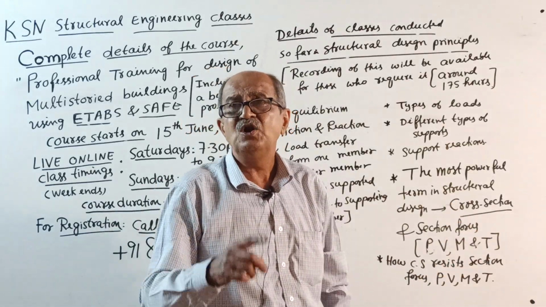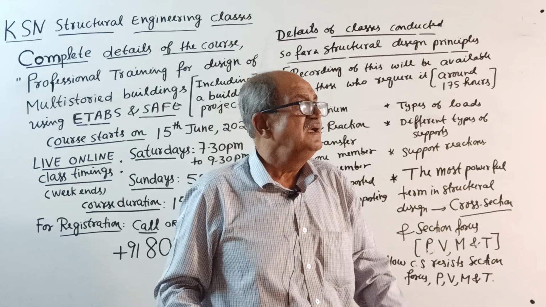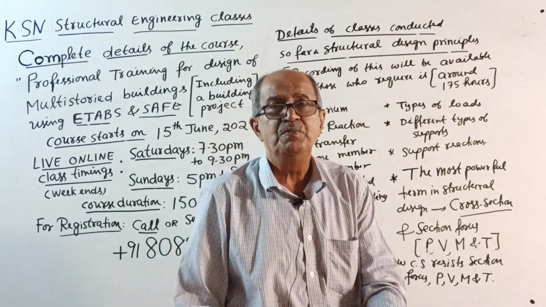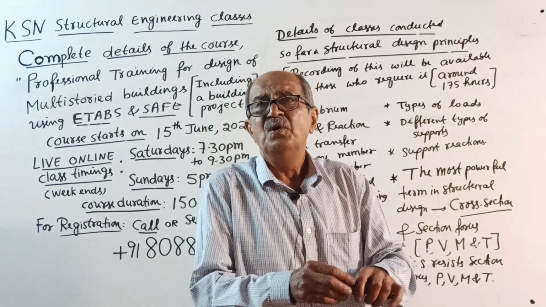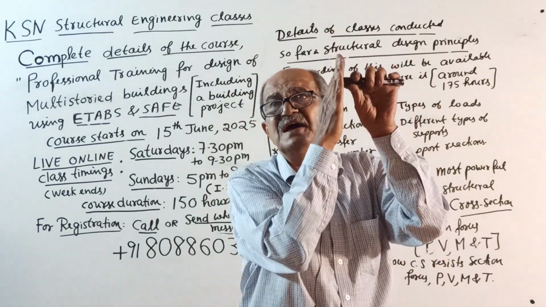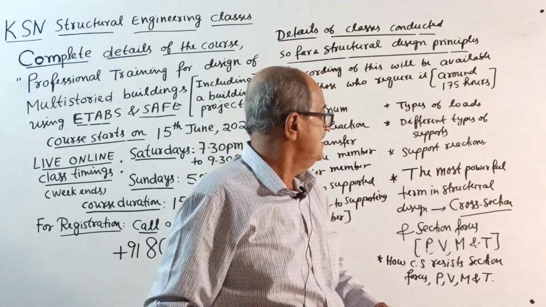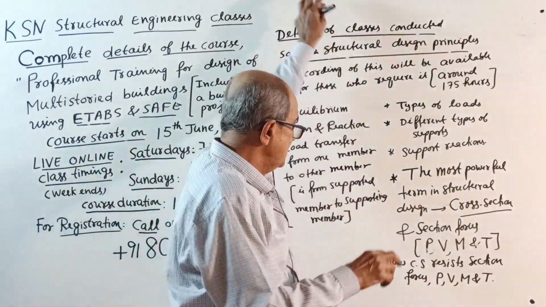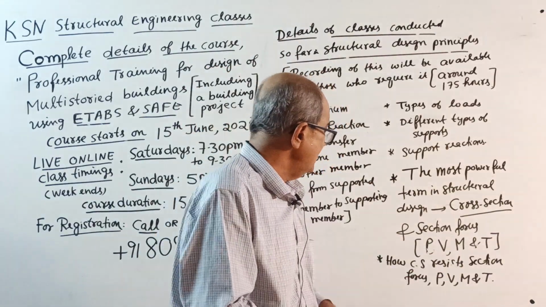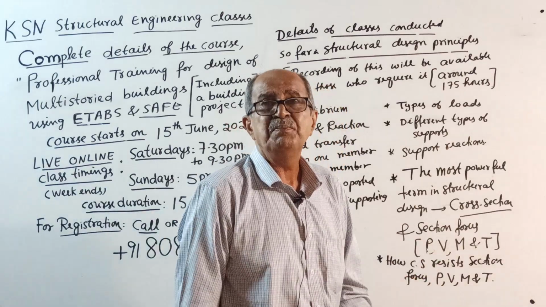These section forces are to be resisted. They cannot be transferred. Load will be transferred. If I stand here in a building, my load will finally go to soil, from slab to beam, beam to column, column to footing. But for the member on which I am standing, for its cross-section, section forces will come, like axial force, shear force, bending moment or twisting moment. They cannot be transferred. They should be resisted. Loads are transferred, but section forces are resisted. These section forces, PVMT, are all the primary part.